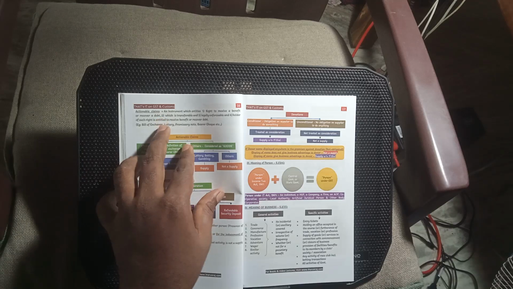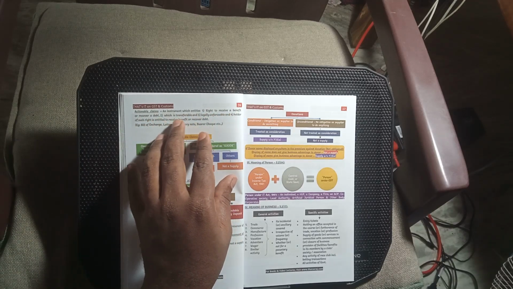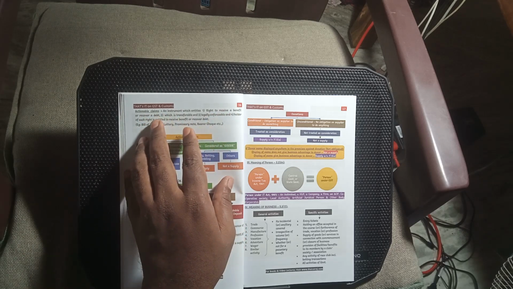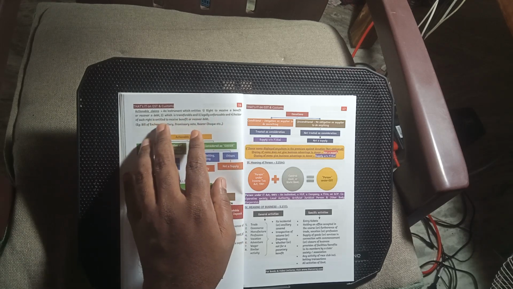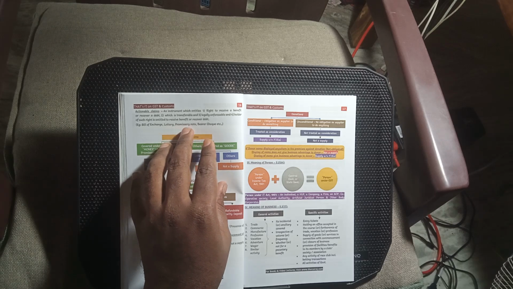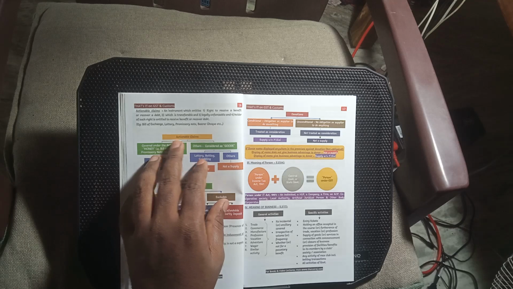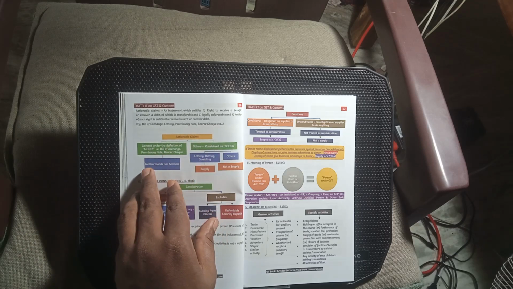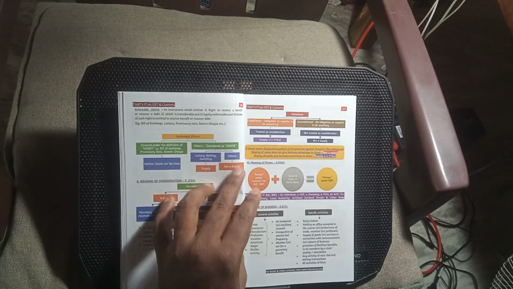Actionable claim: an instrument, an entity's right to receive a benefit or recover a debt, which is transferable. An actionable claim is a right to receive a benefit or to recover a debt which is transferable and legally enforceable, and the holder of such a right is entitled to receive the benefit or recover the debt. Bill of exchange, lottery, promissory note and bearer cheques are called actionable claims. Actionable claim is covered under the definition of money, and bill of exchange, promissory note and bearer cheque are neither goods nor services. Others are considered goods. Lottery, betting and gambling are supply, others are not supply.